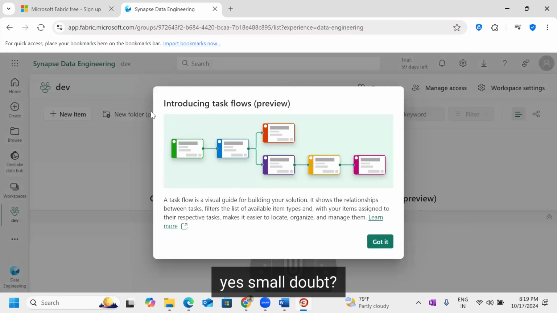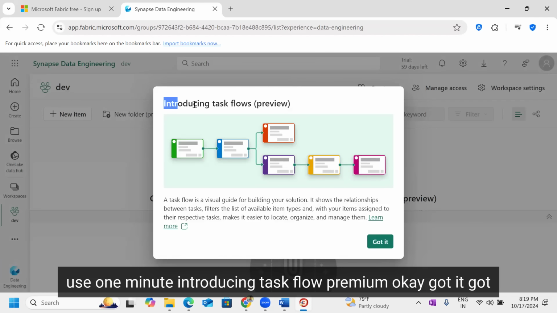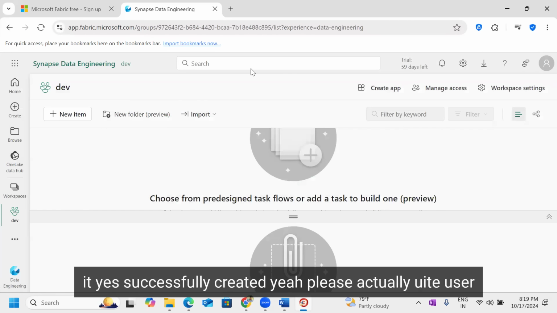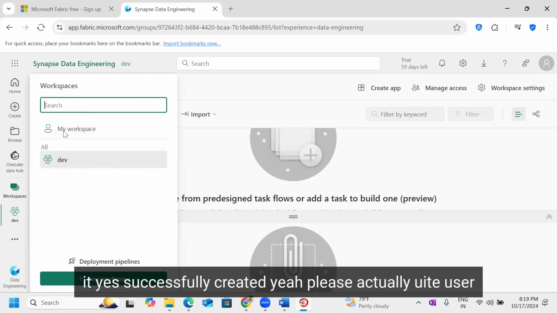Yes, Revan, small doubt. Introducing Task Flow premium. Okay, got it. Yes, successfully created. Yeah, please.